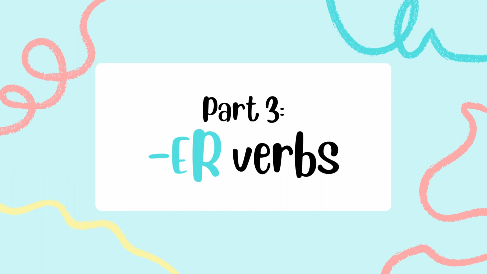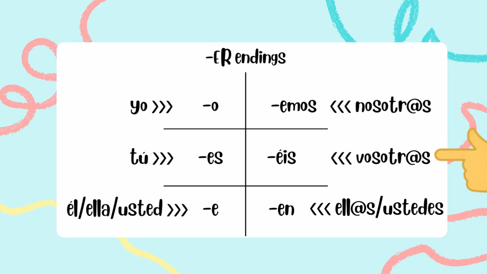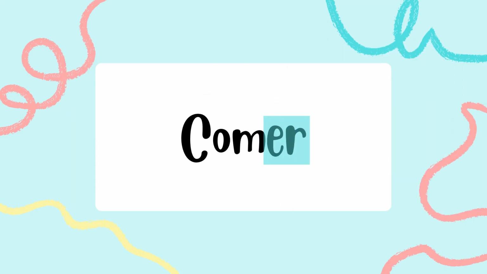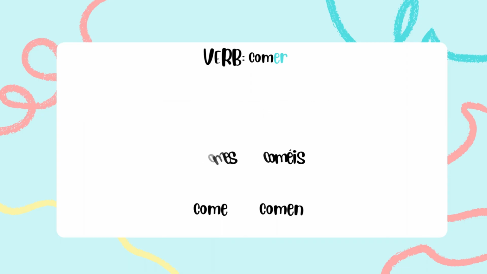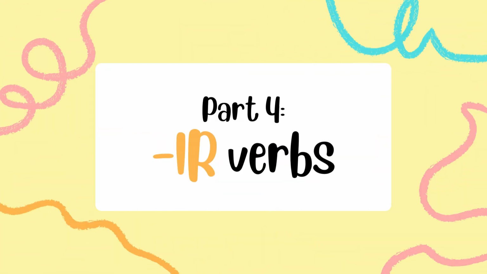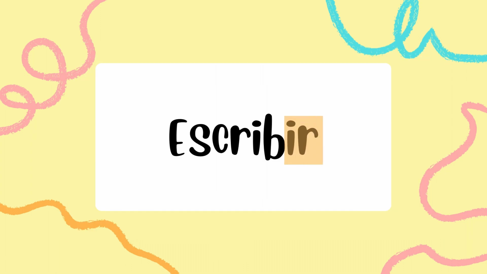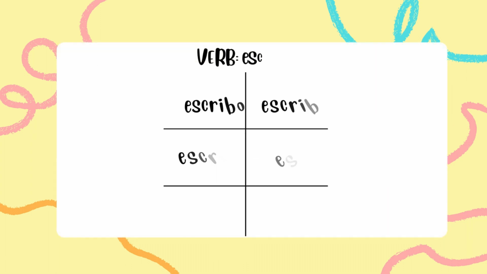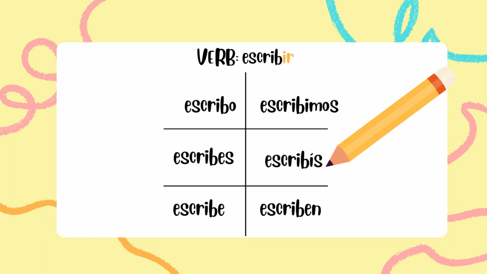Part 3. ER verbs. The ER endings are o, es, e, emos, éis, and en. Let's use the verb comer, to eat, as an example. When conjugated, comer becomes como, comes, come, comemos, coméis, and comen. Part 4. IR verbs. The IR endings are o, es, e, imos, ís, and en. Let's look at the verb escribir, to write. Conjugated, escribir becomes escribo, escribes, escribe, escribimos, escribís, and escriben.